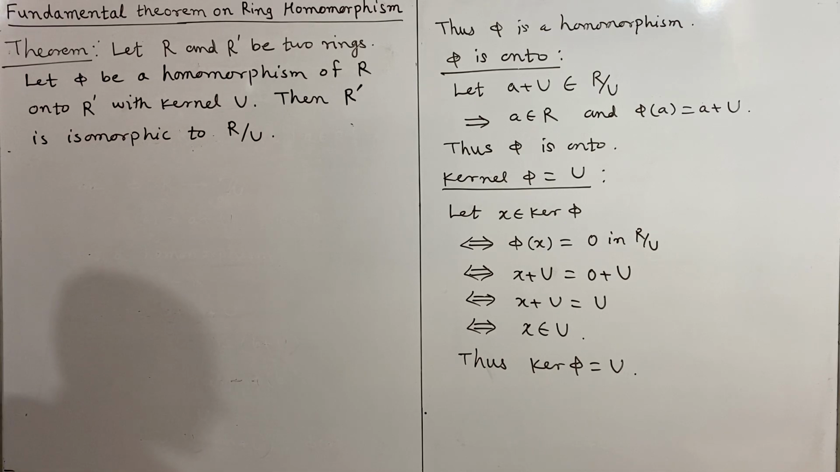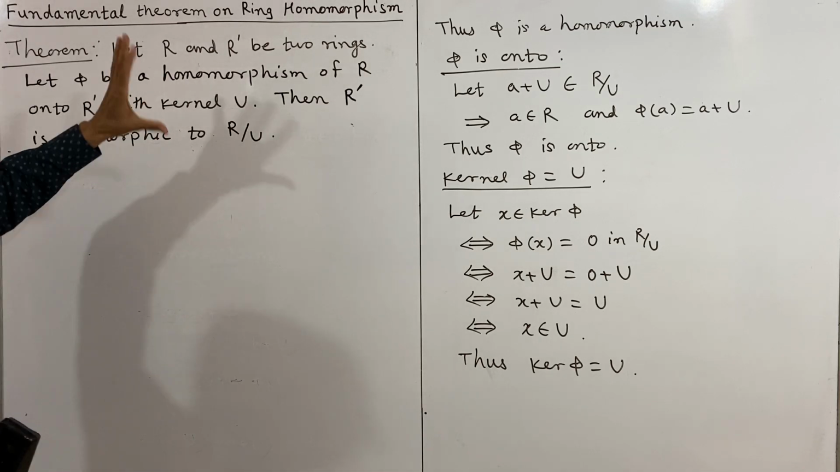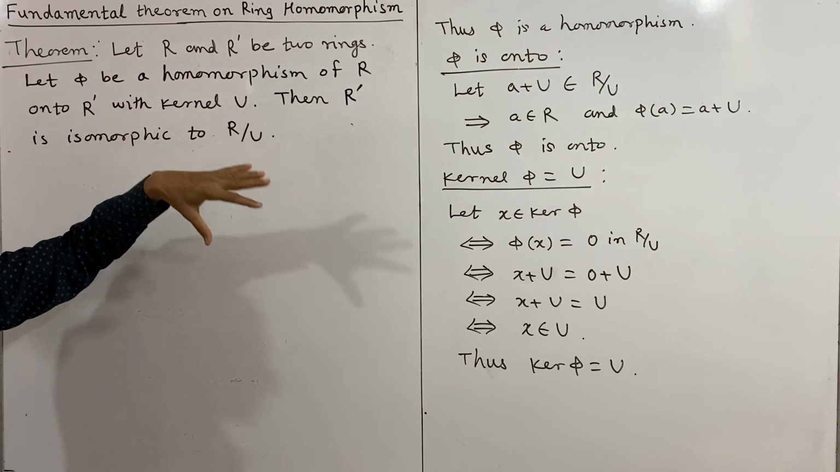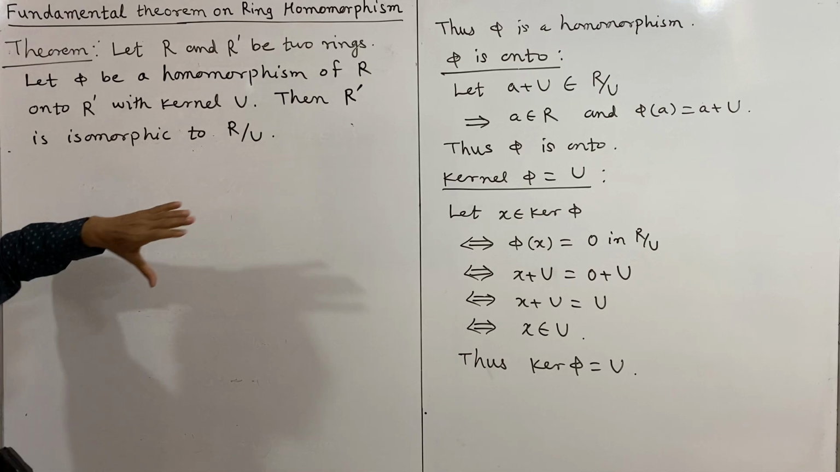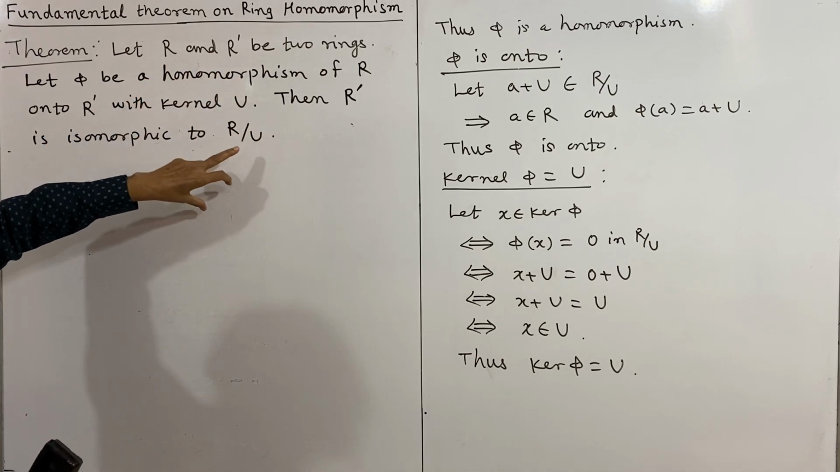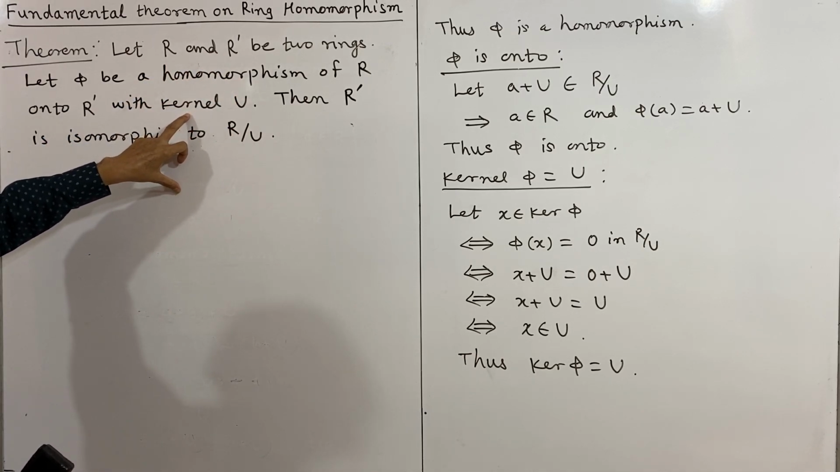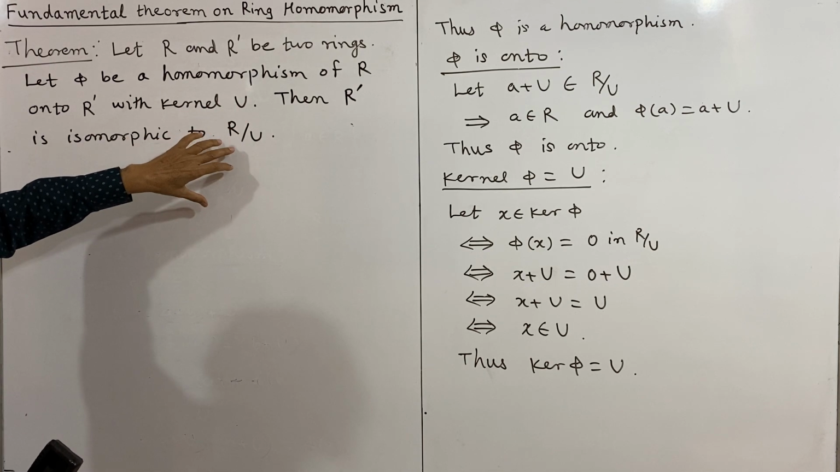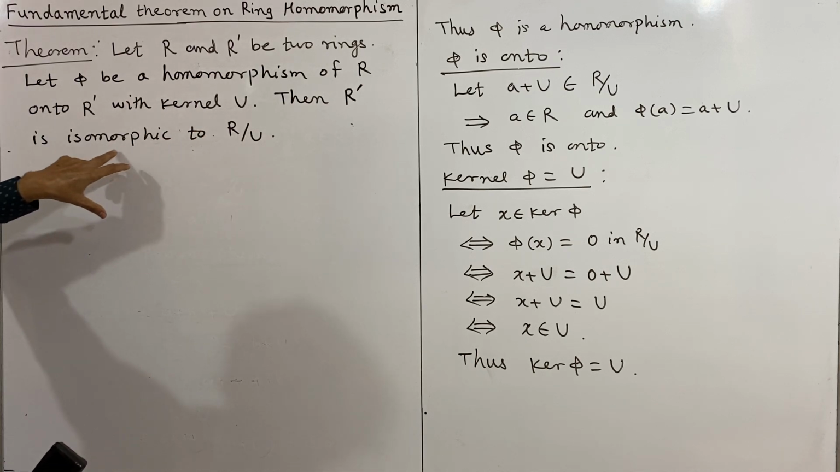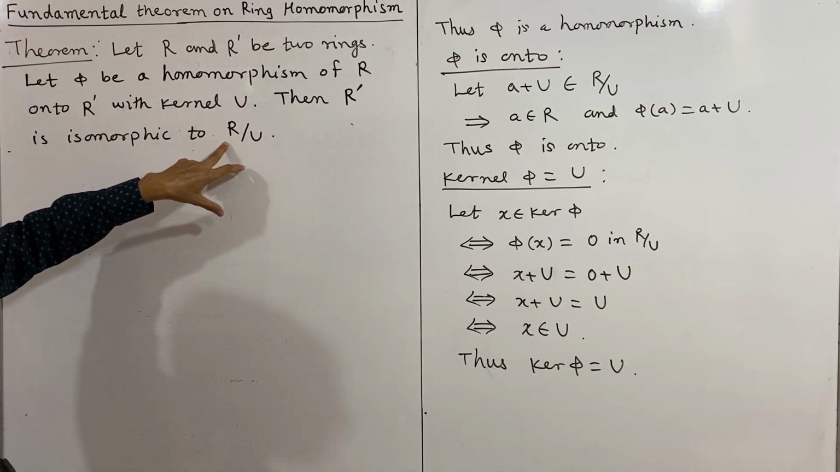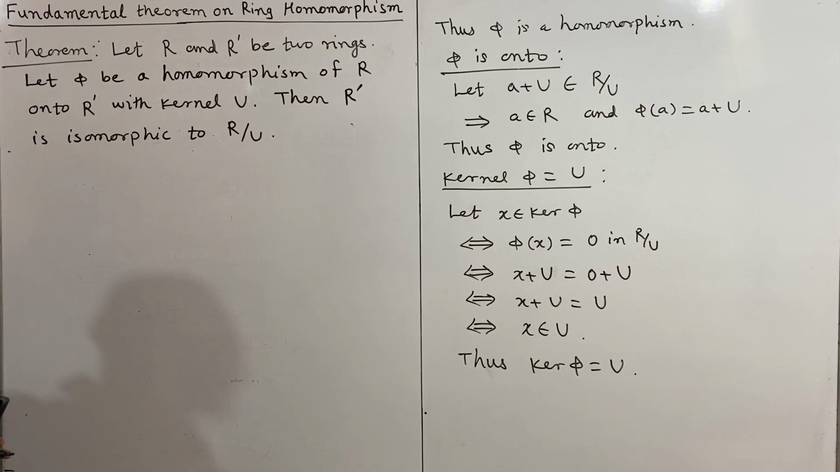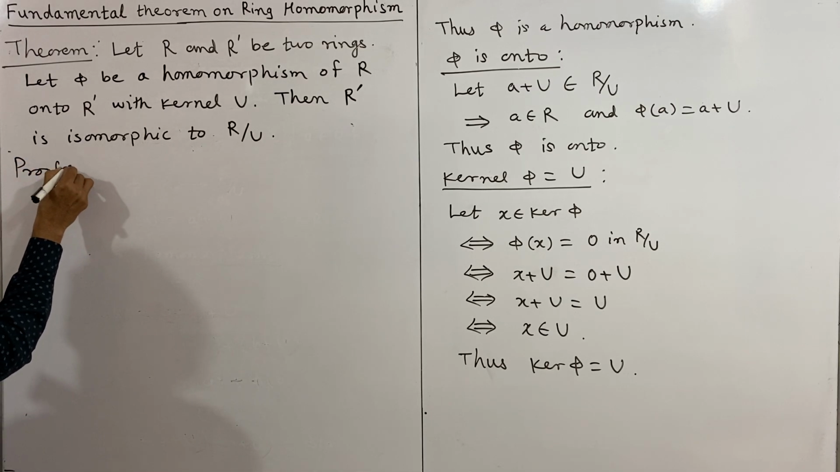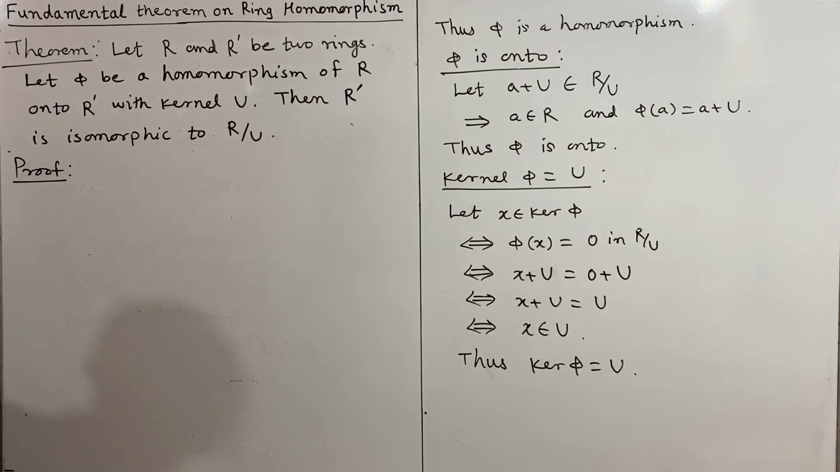It is similar to the fundamental theorem of group homomorphism, where instead we considered two groups and the quotient group. Here we are considering two rings, and the kernel U is an ideal, and here R prime is isomorphic to R by U, that we shall prove. And for proving this, we shall consider the diagram.